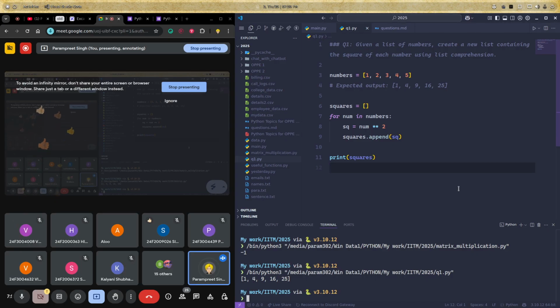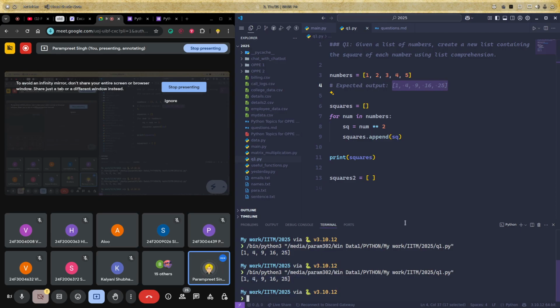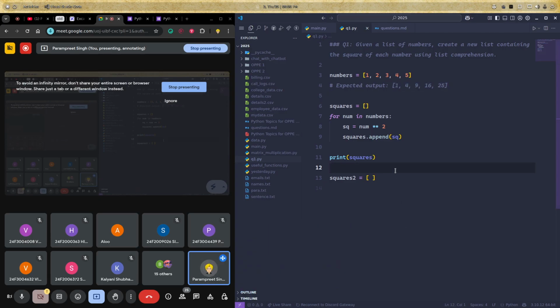Okay, great. So now let's move with the comprehension approach. So what I'll do, I'll create a list squares2. Now just see carefully what I am doing. Very simple. In the OOP as well you can do this. Whenever you see a question of comprehension, first try to do it normally. When you are getting the exact answer normally which we want, like if I run this right now, I'm getting the exact answer, that means your logic is 100% correct. You just need to tweak the code a little bit to make it into a list comprehension.